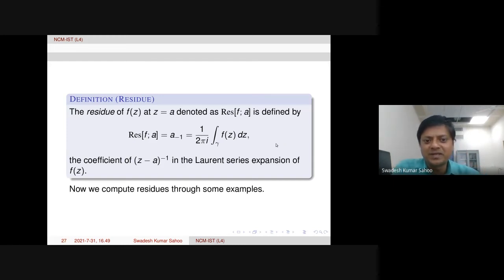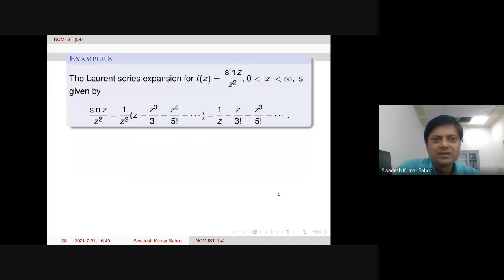Now we compute residues through some examples. Let us see. So first example, you see the Laurent series expansion for f of z. I have taken sin z over z squared in this deleted neighborhood of origin. And how is this possible? 1 over z squared I keep as it is, and sin z has series expansion z minus z cubed by 3 factorial plus z to the power 5 by 5 factorial minus and so on. If you simplify this, the first term is 1 over z, the second term is negative of z over 3 factorial, and so on.